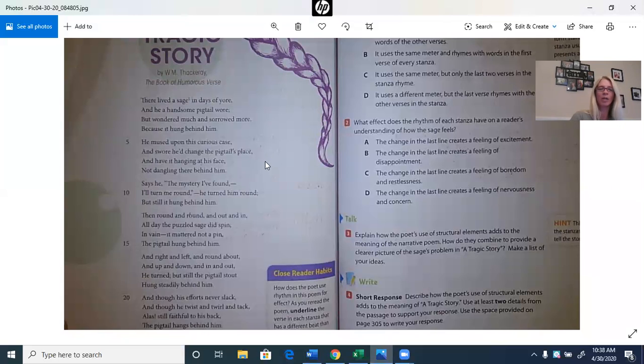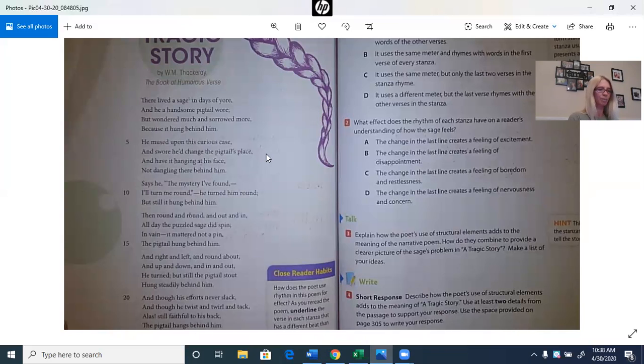Okay, so I'm going to go ahead and read this poem to you. While I'm reading the poem, I want you to pay attention to the rhythm of the poem. If you hear a verse that doesn't sound like the other verses, I want you to go ahead and underline it. There's going to be a rhythm to the poem, and then there are some verses in there that break that rhythm or break the beat of the poem. So I'm going to go ahead and read that to you.